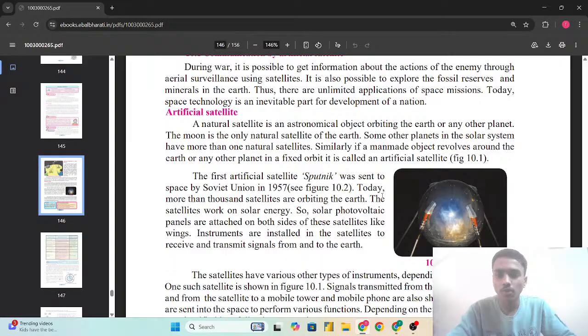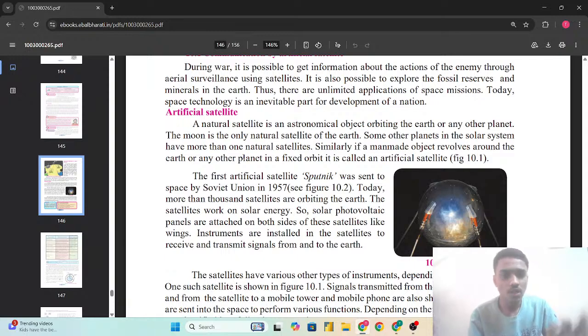Similarly, if a man-made object revolves around the Earth or any other planet in a fixed orbit, it is called an artificial satellite. So an artificial satellite is a man-made object that revolves around the Earth or any other planet; that type of satellite is called an artificial satellite.